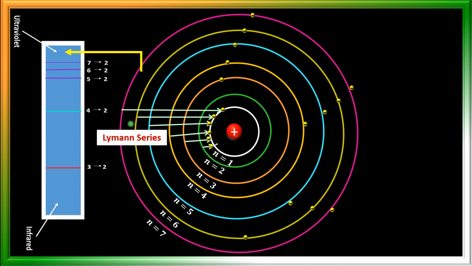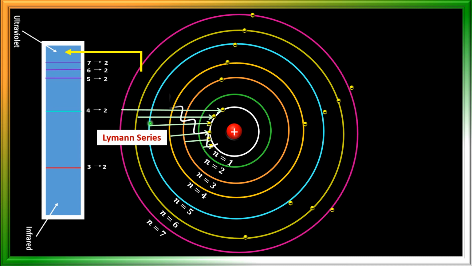So when electrons jump from a higher energy level to the first energy level, the energy released is in the ultraviolet region, and we cannot see that light, and the series is called the Lyman series.